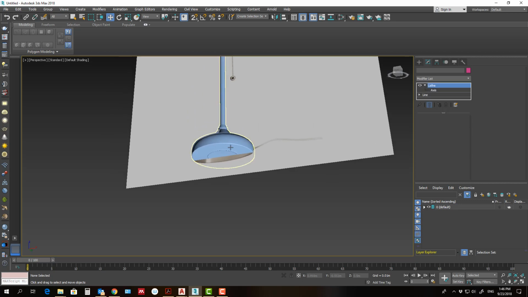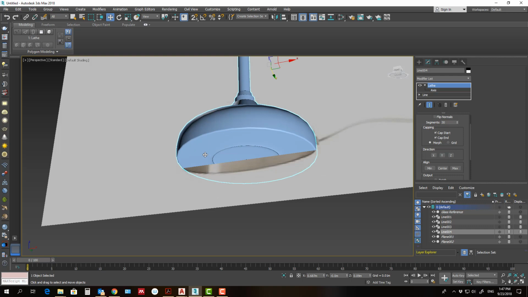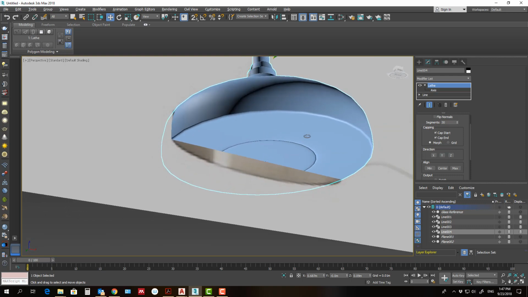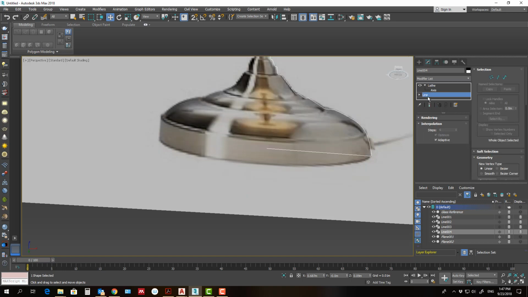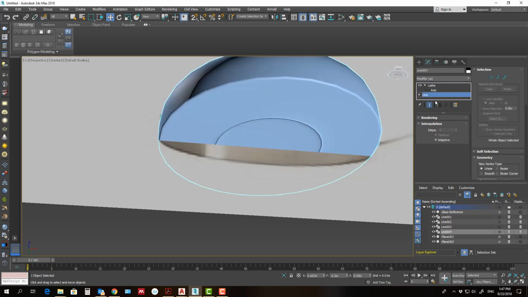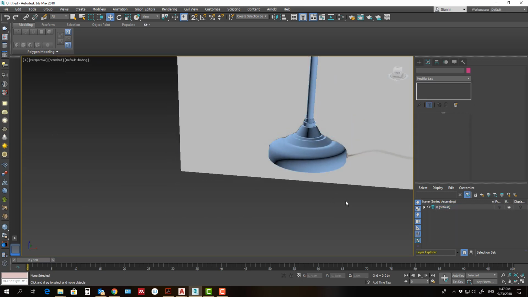Okay, and let's fix this part, show end result, and try to move the vertex of the base a little bit. Yes, that's it. And we have already weld core activated, so that's it. I guess we still have this